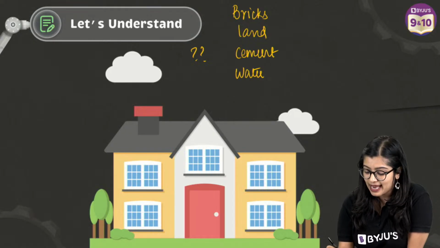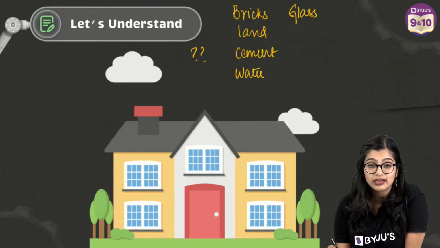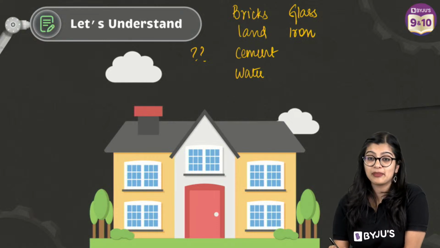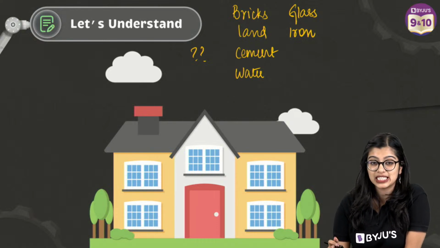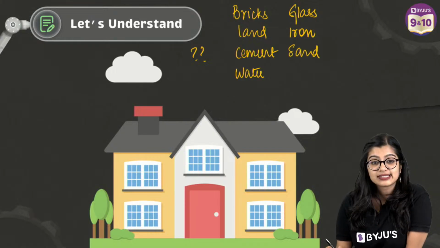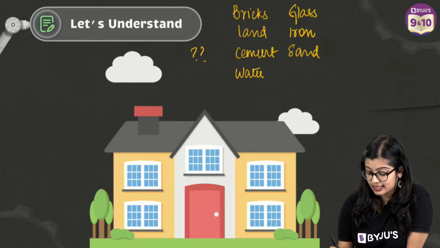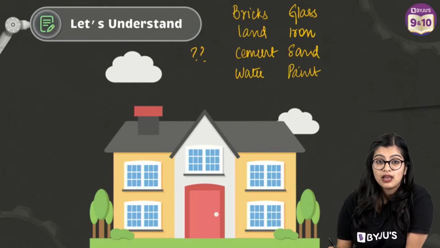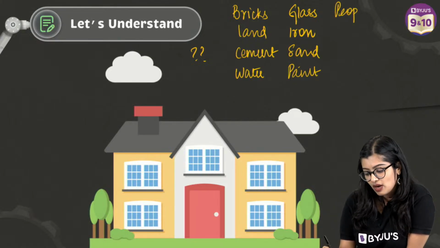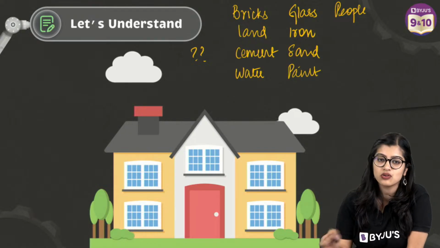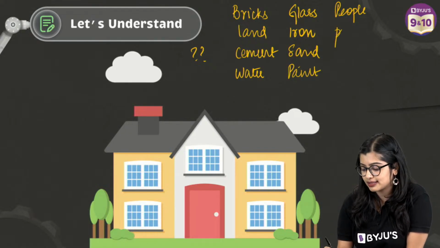Then what do I need? I need glass for my windows. Okay, I require glass. I require iron rods. Oh, everybody's gone into manufacturing industries. Capital, labor, okay, sand, right? I need sand. What else do I need? I need paint to paint my house. I want it to be looking beautiful. I need people. Me alone cannot build a house. No, small, little, tiny Aishwarya, I'm carrying bricks and building a house. Not happening. I need plaster.